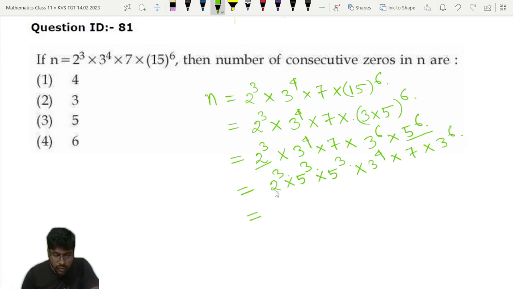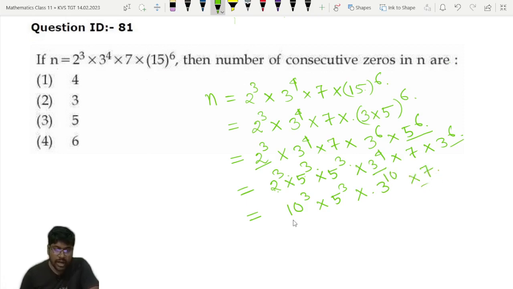Now 2 to the power cube into 5 to the power cube, that means I can write 10 to the power cube. Then 5 to the power cube into, now 3 to the power 4 and 3 to the power 6, so powers will be added. So 3 to the power 10 into 7.